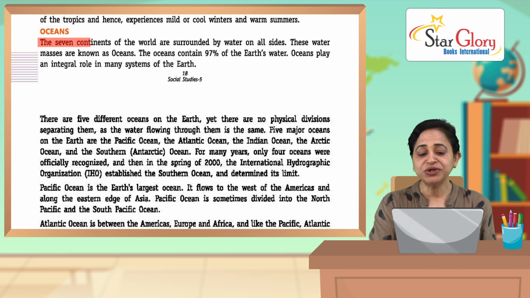The seven continents of the world are surrounded by water on all sides. These water masses are known as oceans. The oceans contain 97% of the Earth's water, and oceans play an integral role in many systems of the Earth.